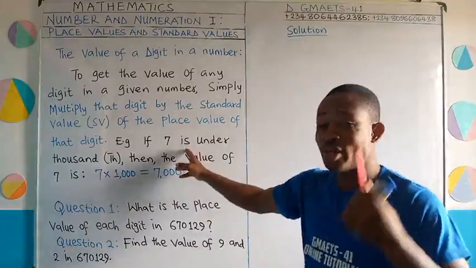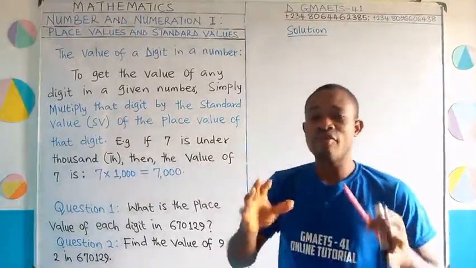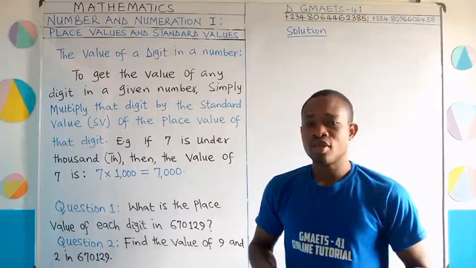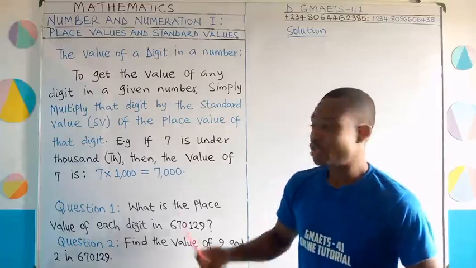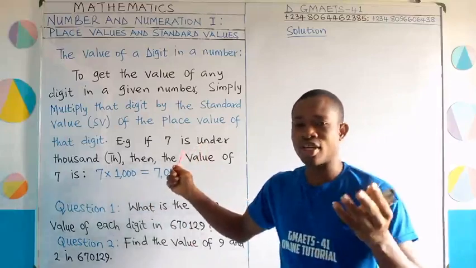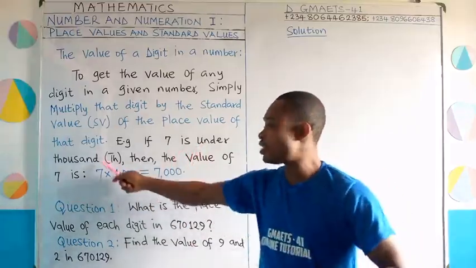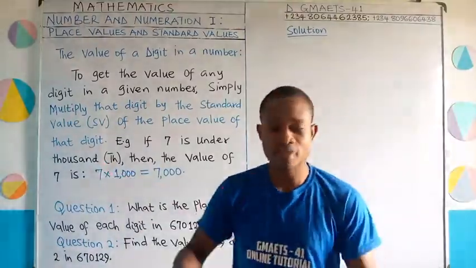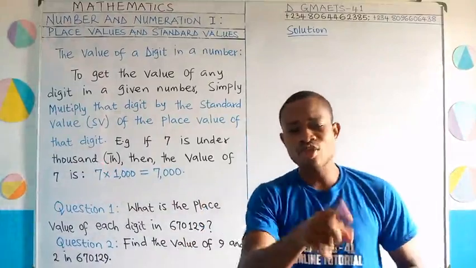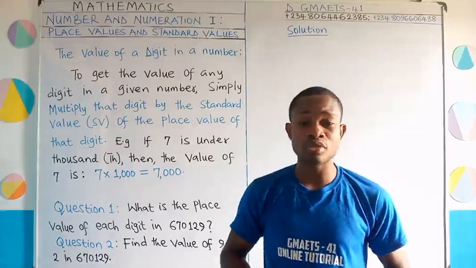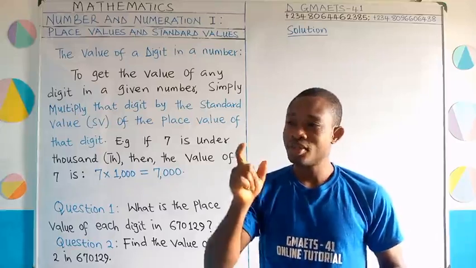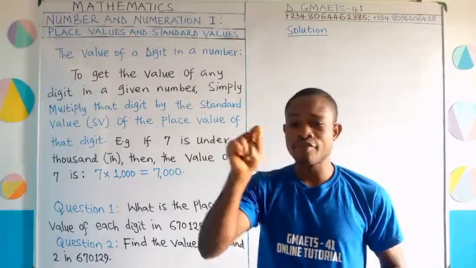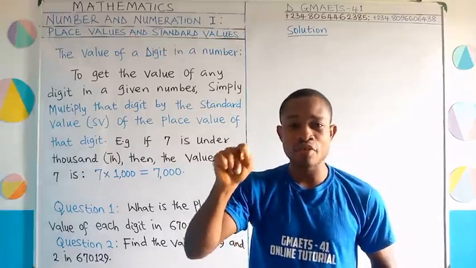A quick example to help you understand how to get the value of a digit. Let us take this example. Just assume that 7 is a digit in a particular number, and 7 is under the place value of 1000. That is to say, the place value of 7 is 1000. Now, if I ask you to find the value of 7, what would you do? Simple. 7 is under the place value 1000. Therefore, do 7 times the standard value of 1000.